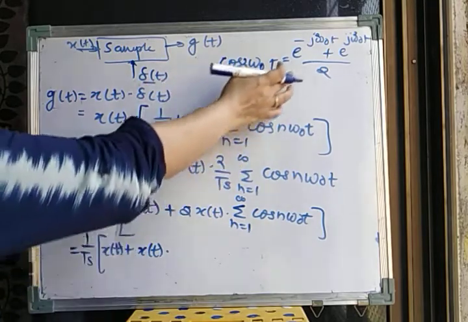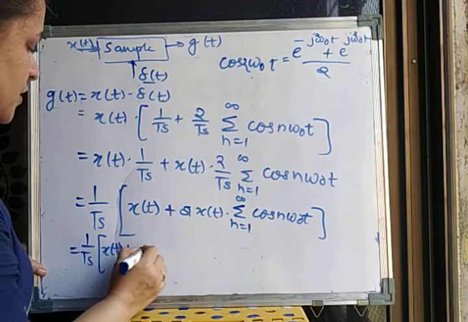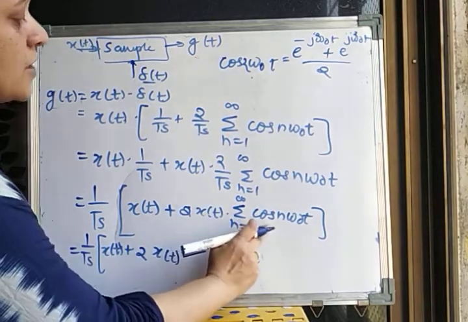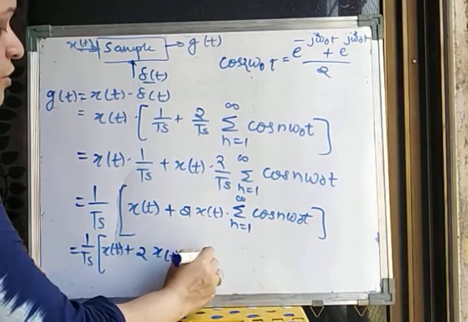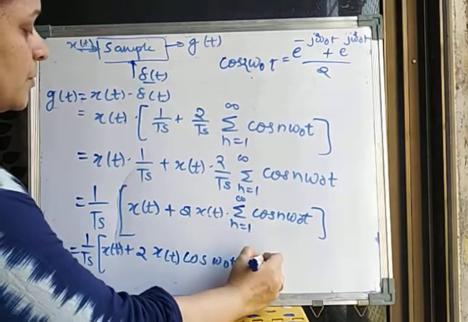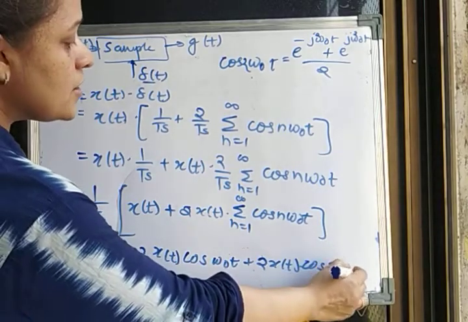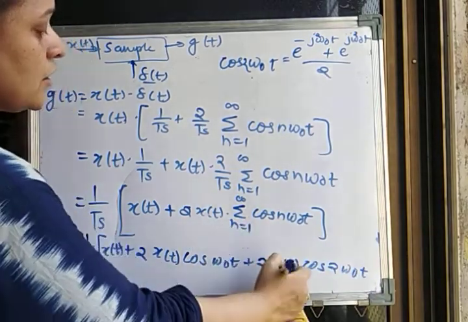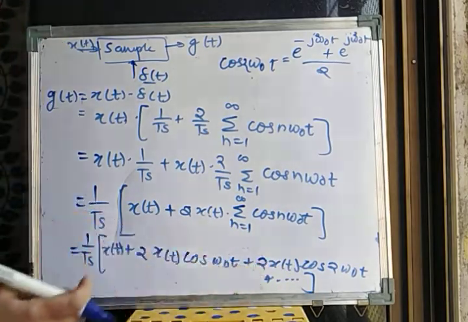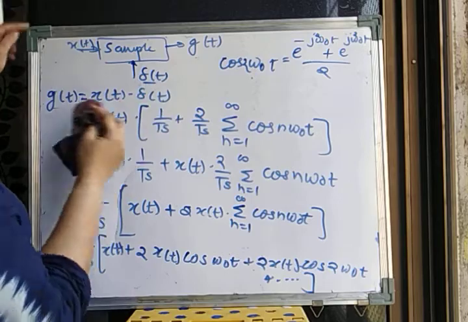Before putting in this exponential term, let's first solve this equation. So this will be 2 times x of t. First I will expand this equation only. So 2 times x of t, for n is equal to 1, this term is going to be cos of omega 0 t. Similarly, for n is equal to 2, it will be 2 of x of t into cos of 2 omega 0 t, and for every value of n there will be one term, so it will go up to infinity. Now for each cos term here, we are going to replace it with the exponential term.